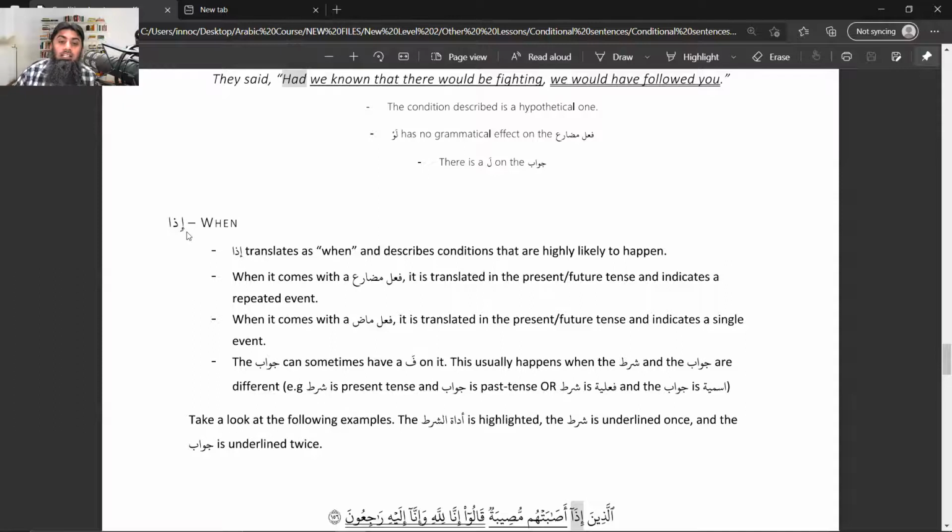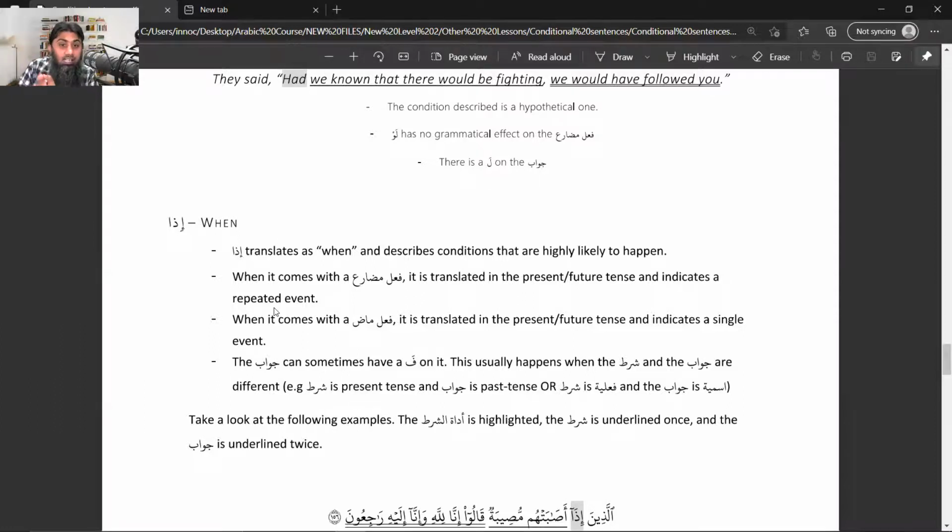So iza, we have already learned that when iza comes, even if it is madi, we translate that as a mudare. We already know this point. But it says that if iza comes before the mudare, then what? It is translated in the present tense and indicates that the event is repeated.